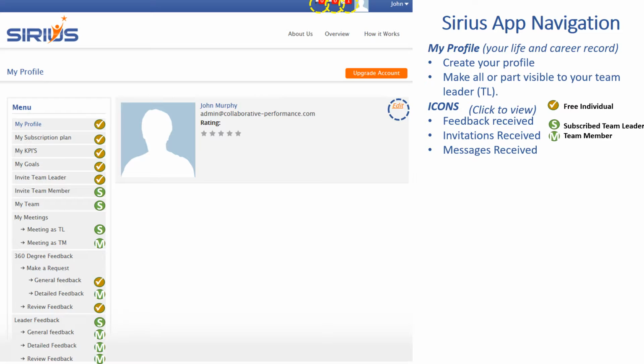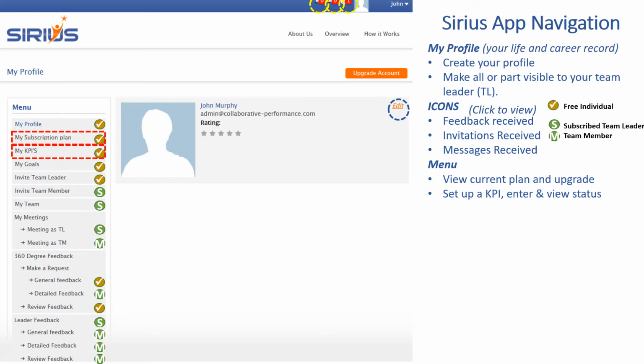By clicking on that icon, you can see emails you've received and sent. Emails will also be sent to the email address you've registered under. Now let's look at the menu items in more detail. On My Subscription Plan, you can view your current plan and what you're allowed to do. You can also upgrade to a team leader plan.